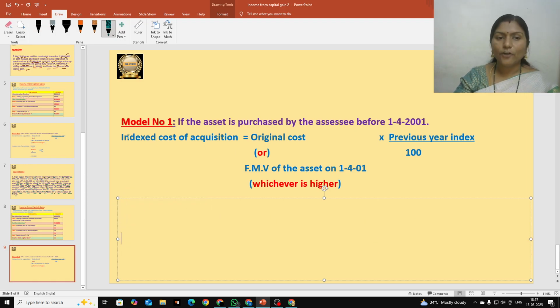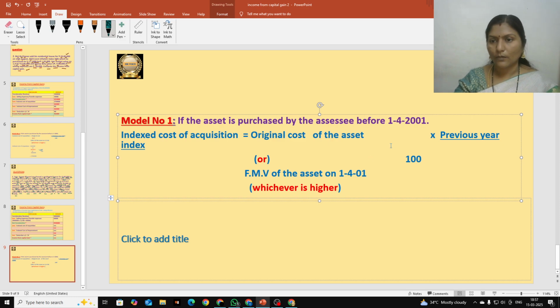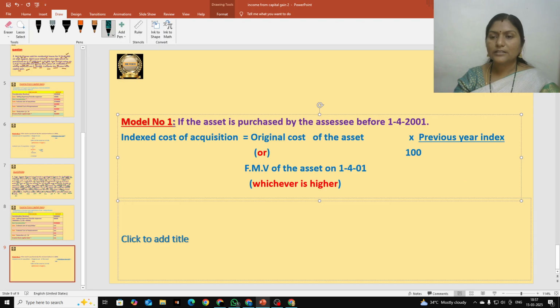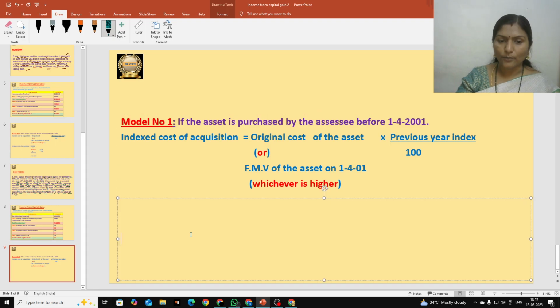And what is our formula? Indexed cost of acquisition is equal to original cost of the asset or FMV on 1-4-2001, whichever is higher, into previous year index divided by 100. That is our formula. So let us see how to calculate that.